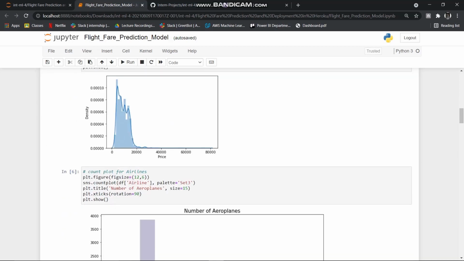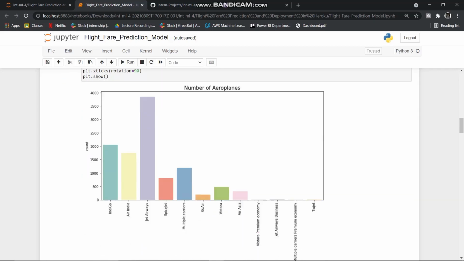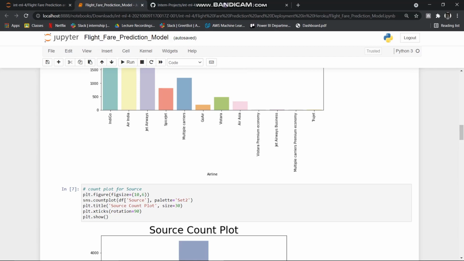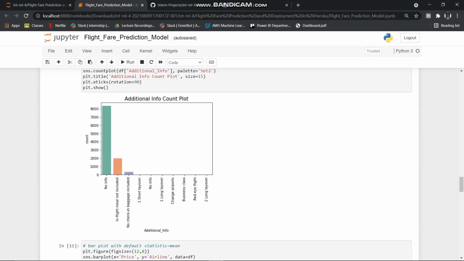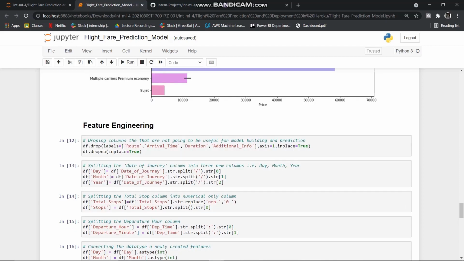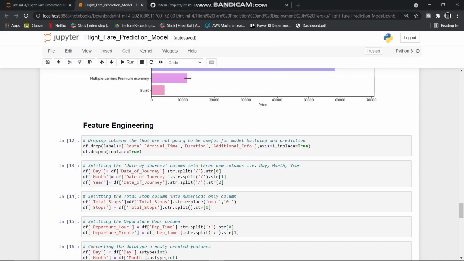And this was the basic stats of our dataset. We did the basic EDA. We plotted the distribution of the dataset, and then these were the basic bar graphs from where we can explore our dataset, and then we did the feature engineering.